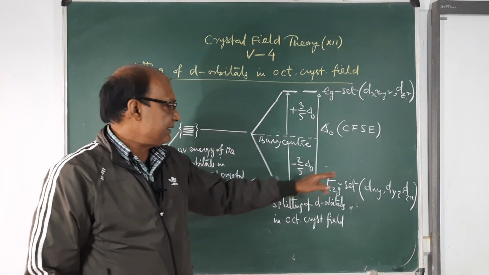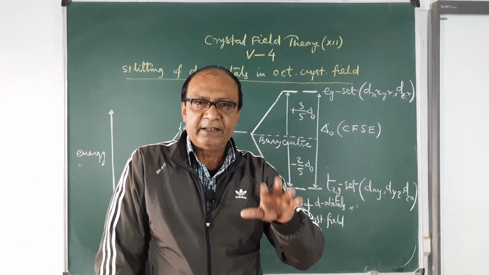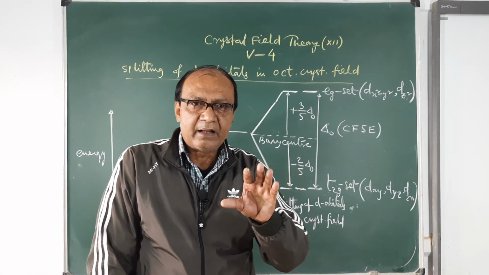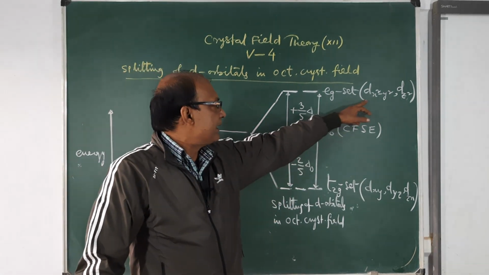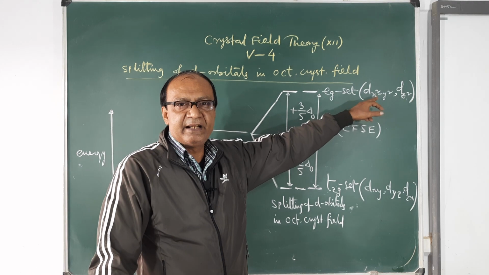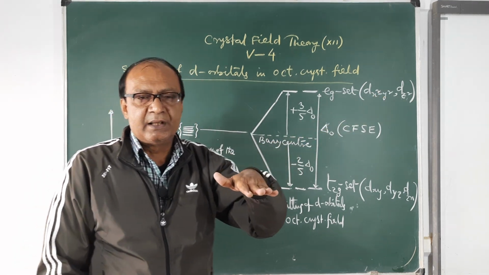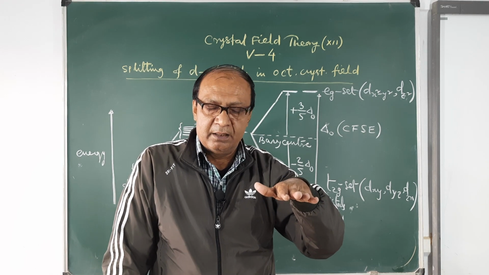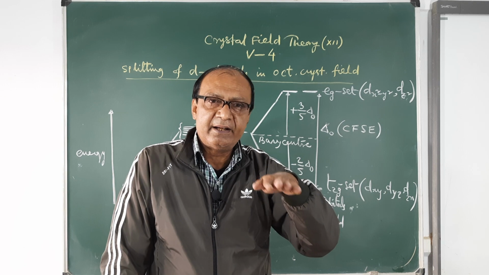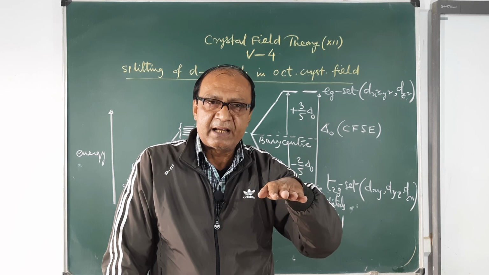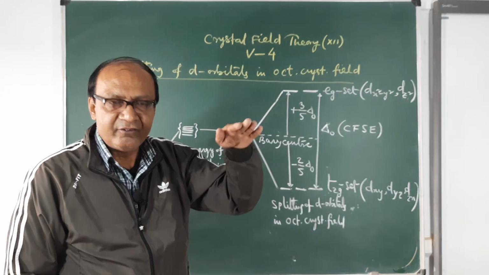Now why are these three orbitals dxy, dyz, dzx in the octahedral field not coming in the path of ligands, but these two orbitals dx square minus y square and dz square are just falling in the path of ligands? So these two orbitals are experiencing a greater repulsive interaction from the ligand. That's why their energy has been raised.